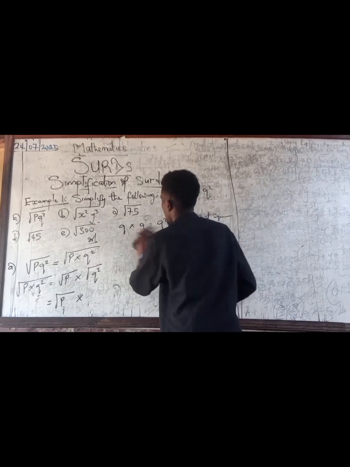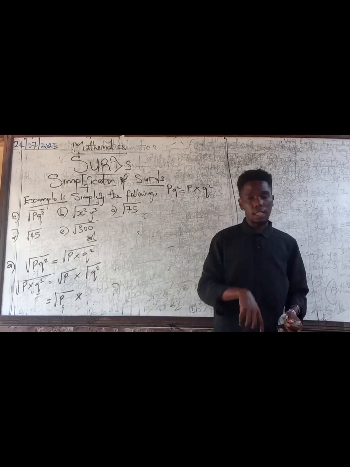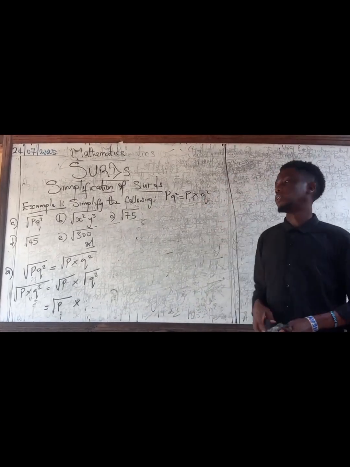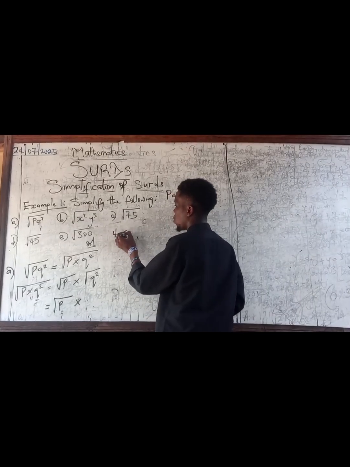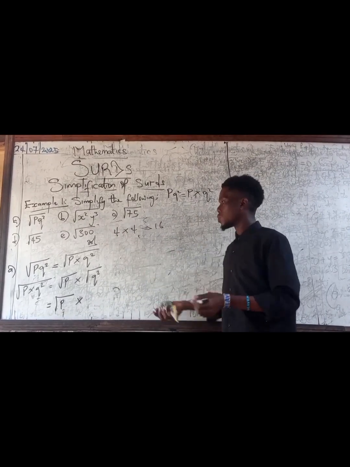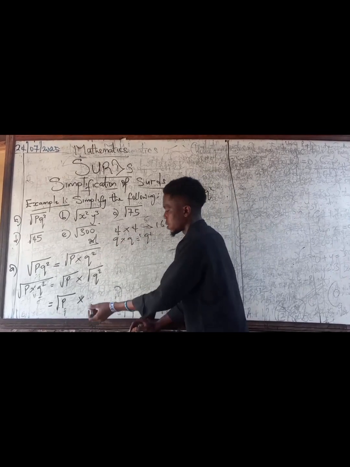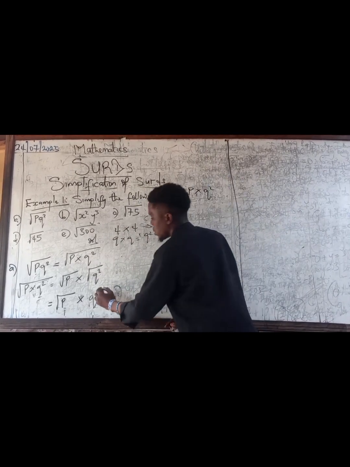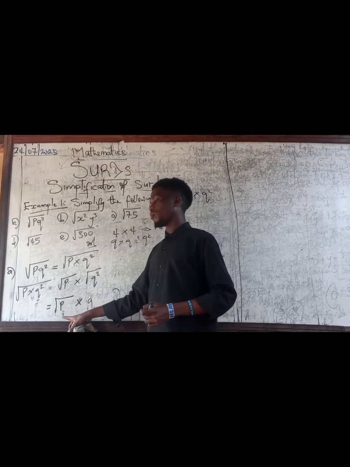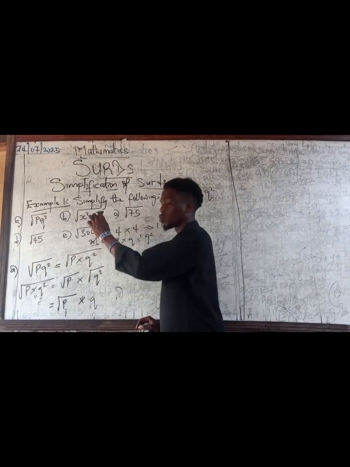Now you understand why I said q squared is a perfect square, because it was multiplied by itself. Now, if q squared is the perfect square, then what is the square root of q squared? It's just like saying 4 times 4 is 16, right? So the square root of 16 obviously is 4. So since q times q is q squared, the square root of q squared is q. So I'll put down q. I'm not going to put down the square root symbol again. So square root of p is square root of p, but square root of q squared is just q. So you're not going to include the square root sign again.